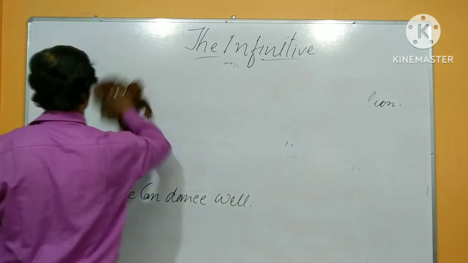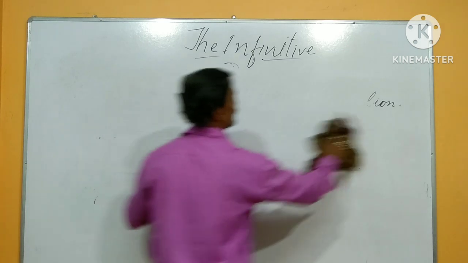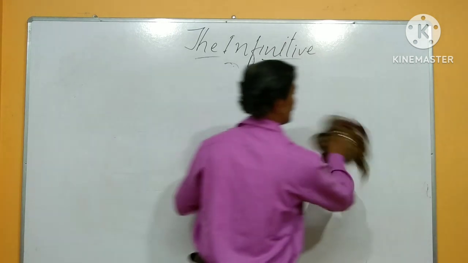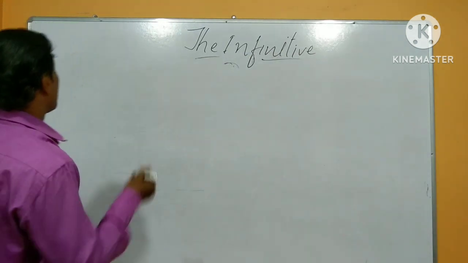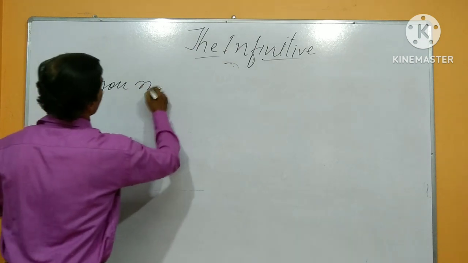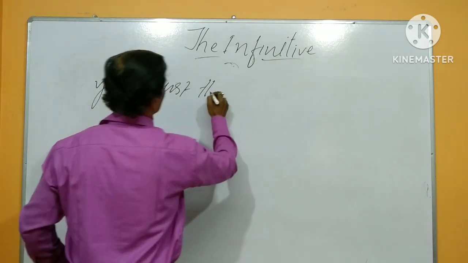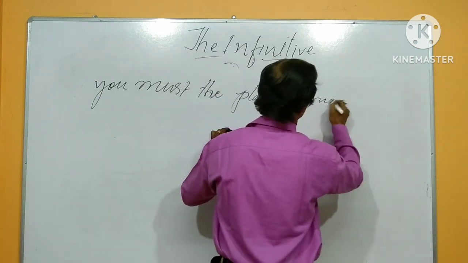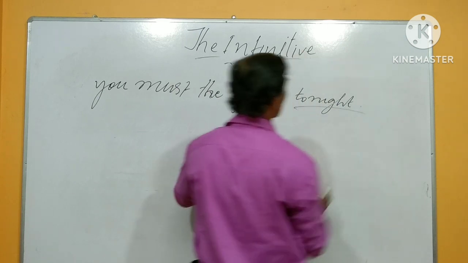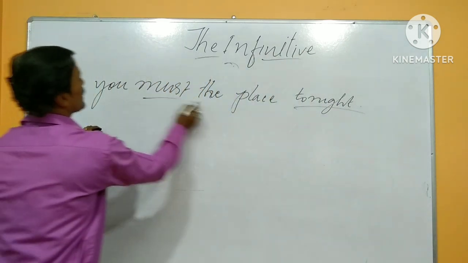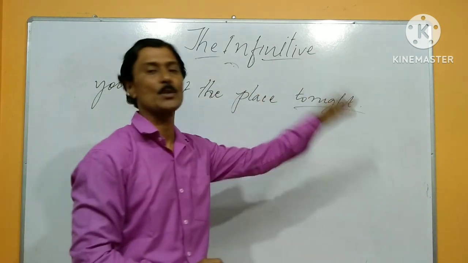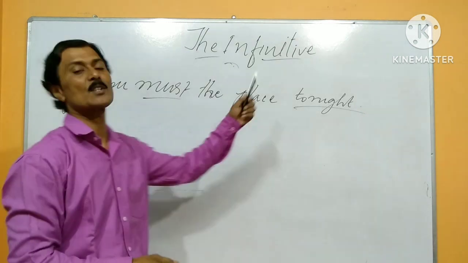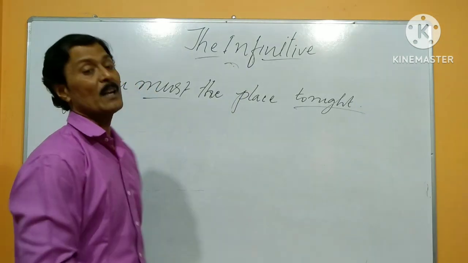Maybe write: you must leave the place tonight. Okay, here "must" is a modal phrase. There is no "to". Here is an example. So: you must leave the place tonight. This is the bare infinitive.